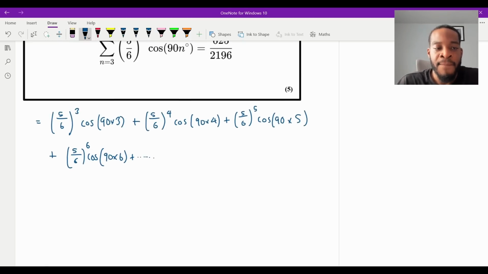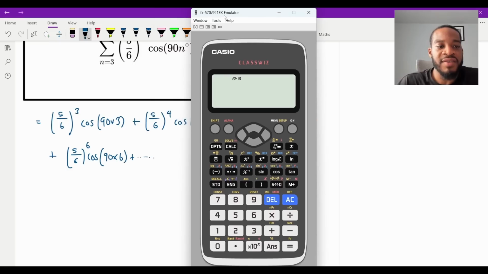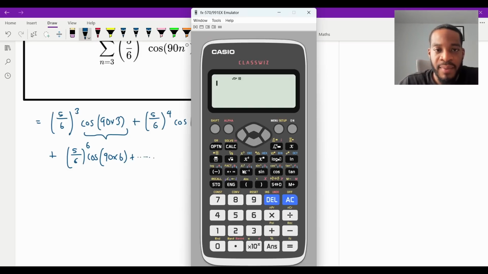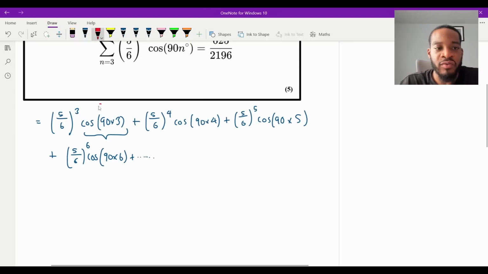So firstly, because 5 over 6 to the power will get a bit big, I'm going to keep 5 over 6 to the power of 3 as is. I'm only going to evaluate the cosines, because with the cosines you can think of it as 4 parts from 0 to 360. It's going to go from 1 to 0 to -1, back to 0 to 1. So the signs are going to alternate, and you're going to see what I mean. If I do cosine of 90 times 3, I get 0 there, right? So I'm going to put a 0 in red right here.